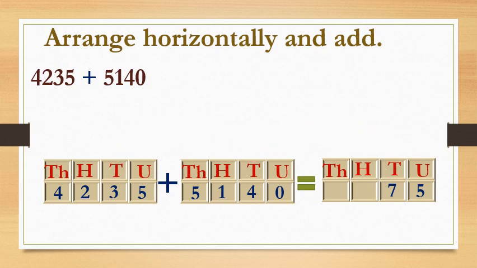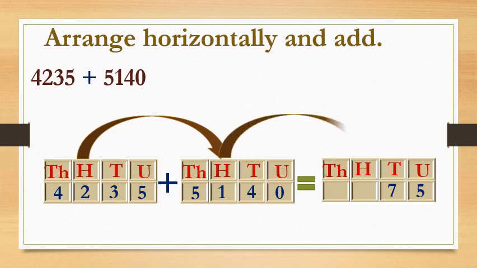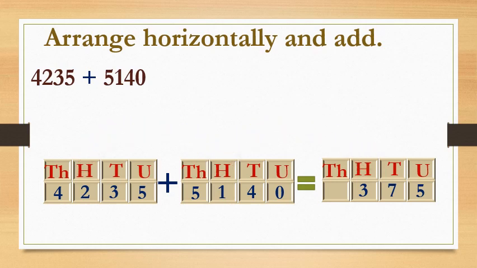Okay, now third, we will move to the hundreds place. Here 2 plus 1, that is 3. Where will we write? Yes, again in the hundreds place. Now last is the thousands place.